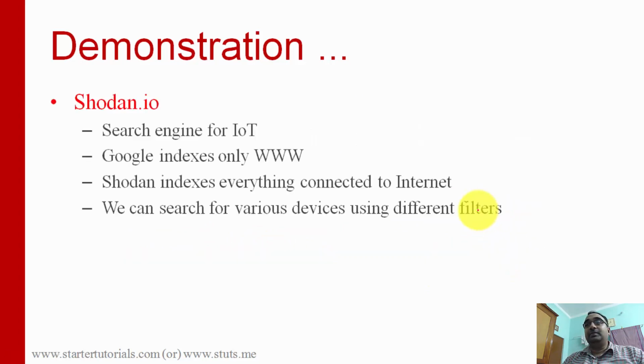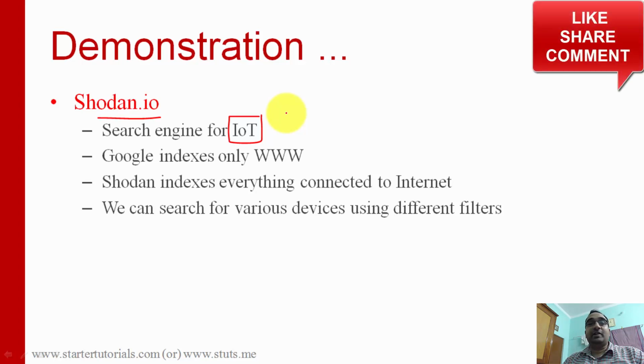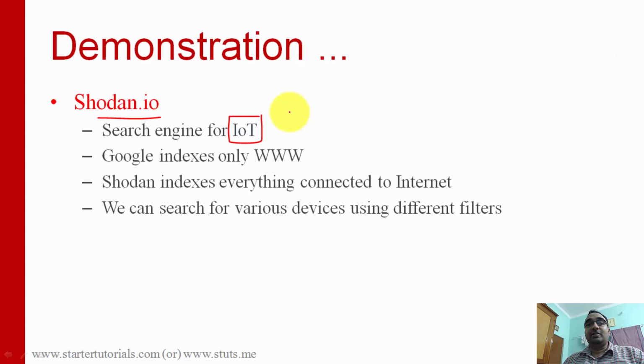Okay, and next one is Shodan.io. This is a website using which you can search for IoT devices. Nowadays all the things like smart ACs, smart fridges, smart TVs, and everything are being connected to the internet, and that is called the Internet of Things. And you can search for all these devices across the world using Shodan.io.